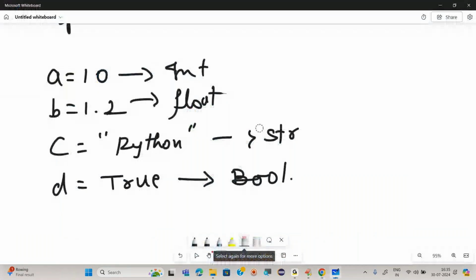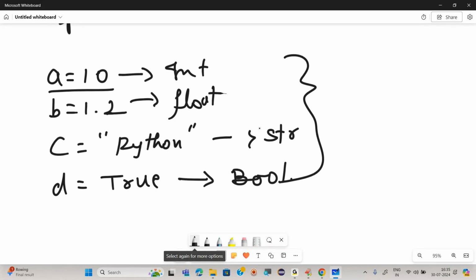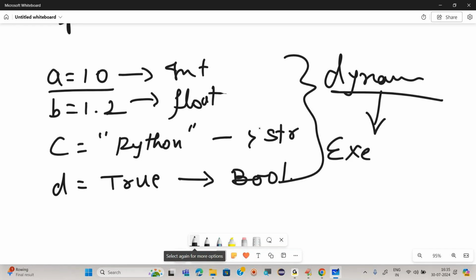If you check here, I did not initialize anything. While writing the values, did I use any int of, float of? No. That means these kinds of languages are known as dynamically typed. What is the meaning of a dynamically typed language? That means at the time of running the program, PVM, the Python virtual machine, which is the internal process of executing anything, initializes the data type.